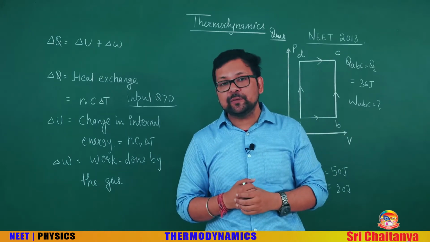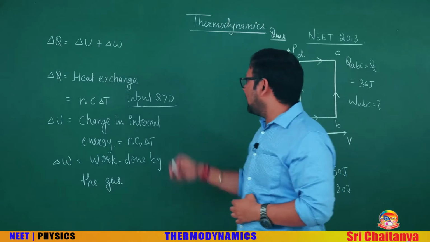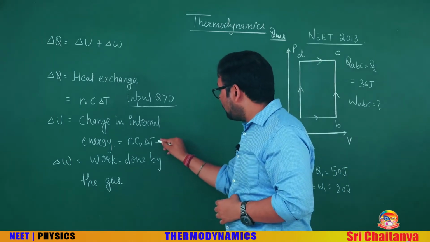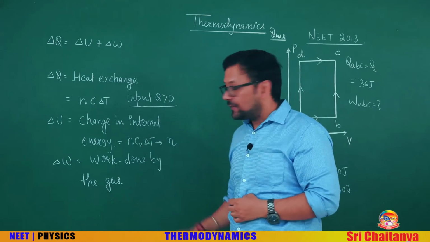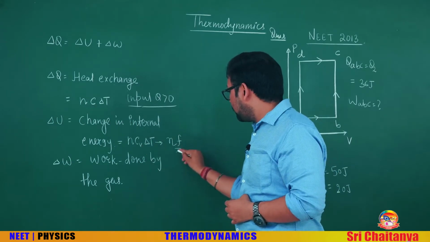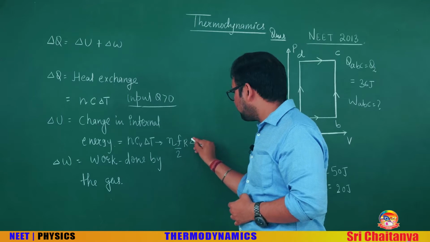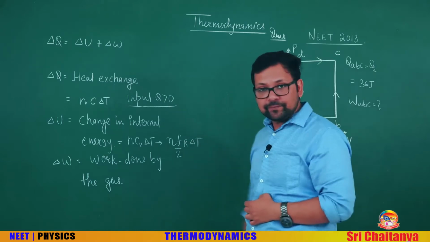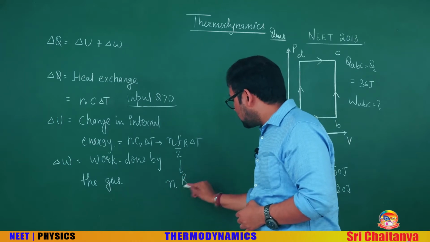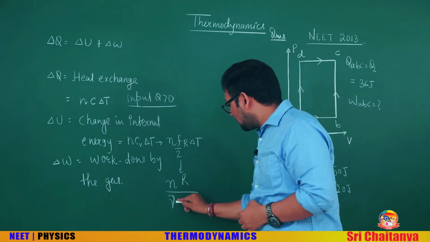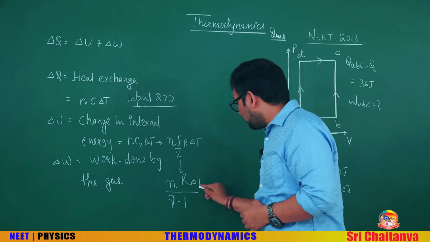The ΔU will remain constant, and it is nCvΔT. There are more formulas for this. You can write this as n times f/2 times RΔT, where f is the degree of freedom, or you can write nCv as R upon gamma minus 1, times ΔT.